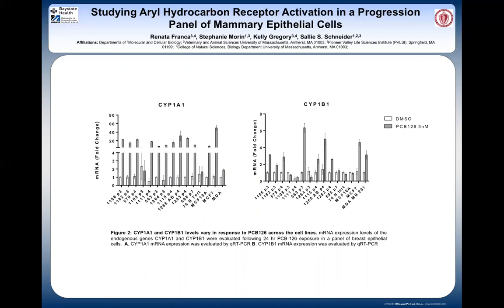This tells us that although all the cellular machinery needed for transcription to occur is present, which is why we see expression at all, there's a lot of variability among the cell lines, which makes us curious as to what exactly is regulating activity within these cells.